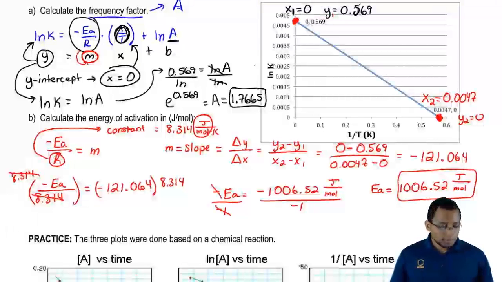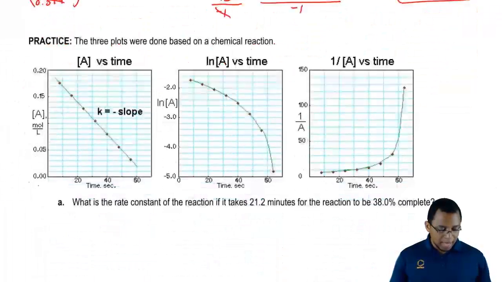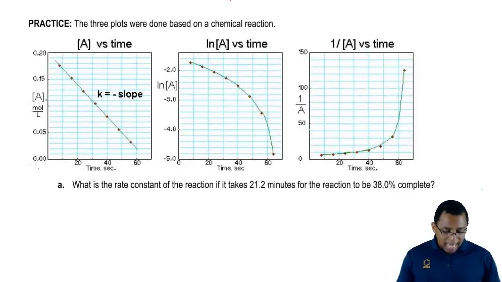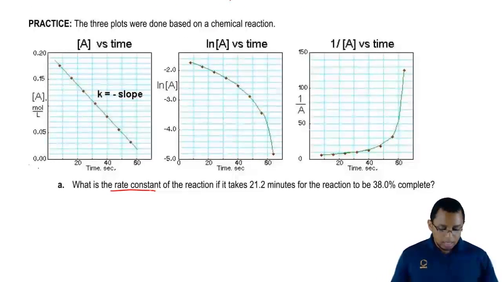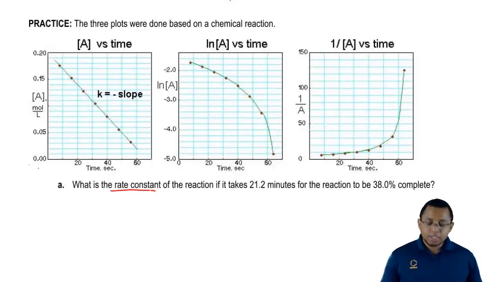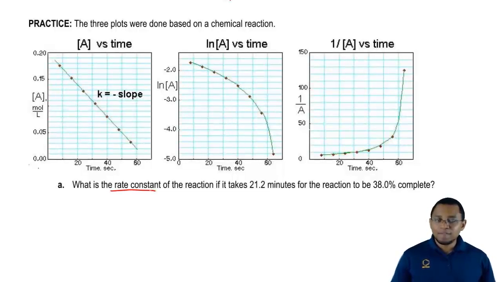Now that we've done this one, I want you guys to attempt to do the practice one left on the bottom of the page. What you should realize here is, I'm asking us to calculate the rate constant. So basically, before we can do that, we have to figure out what is the order of our reaction. Now I give us 3 graphs. Only one of them gives you a linear line, a straight line. The one with the straight line gives you the identity of the reaction. It gives you if it's first order, 0th order, or second order.